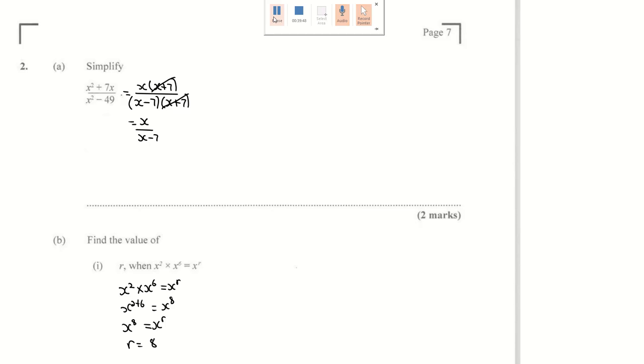We're going to have subtraction. So it's x over x minus 7. And that is the answer. There's no way you could break this down again, right?